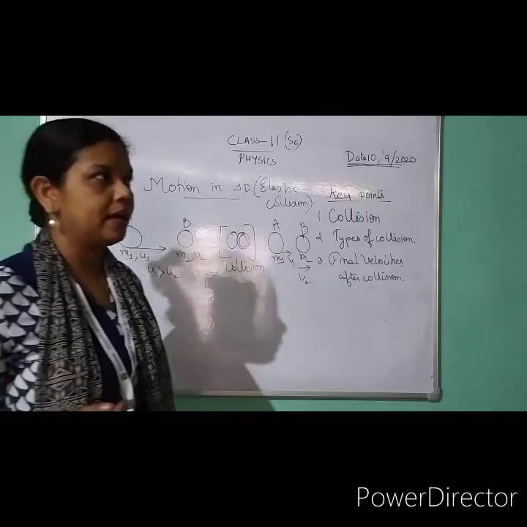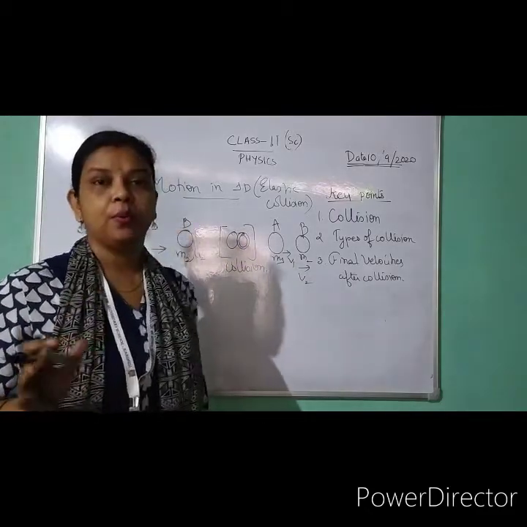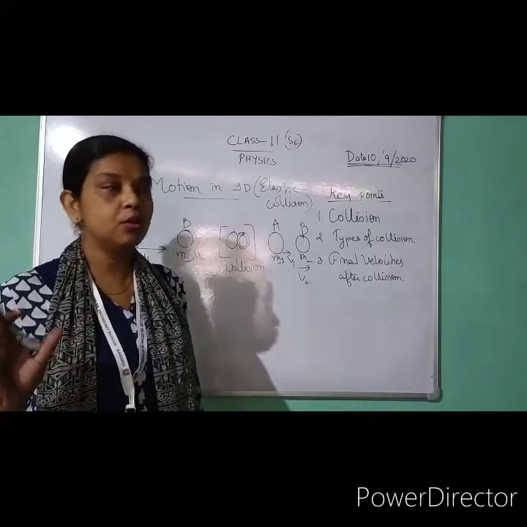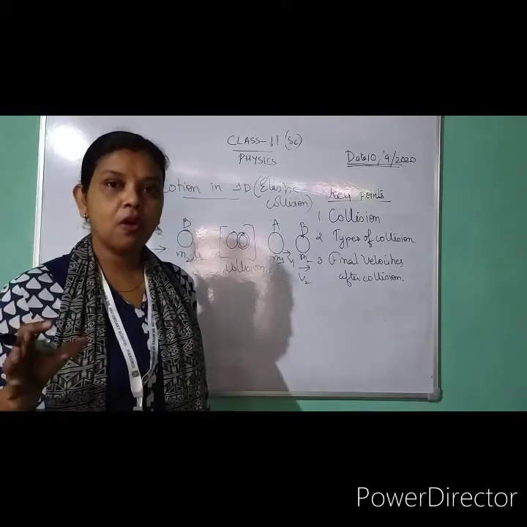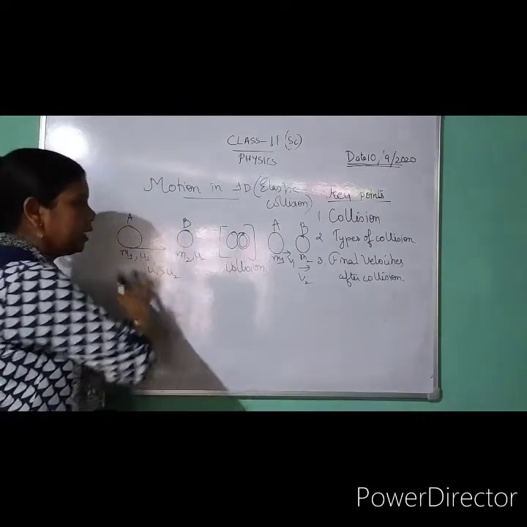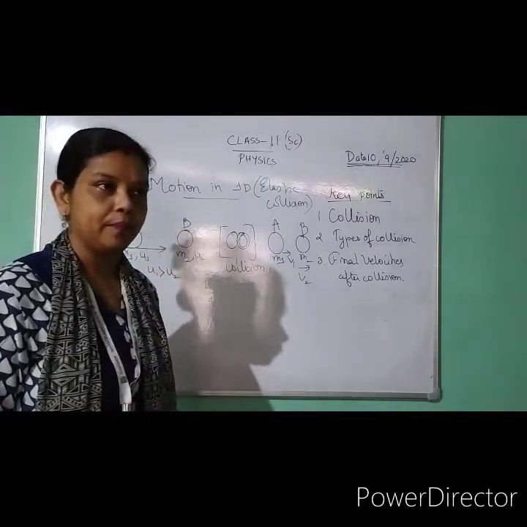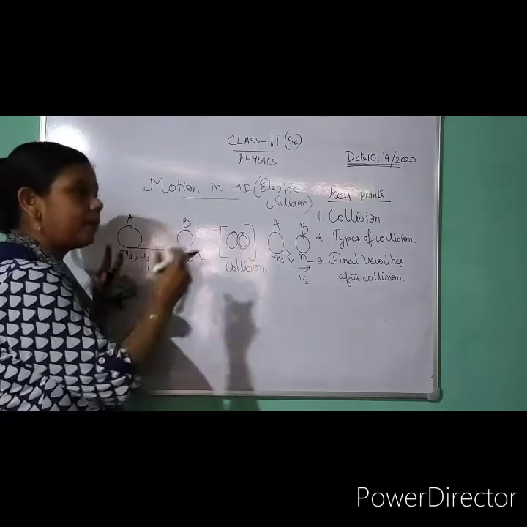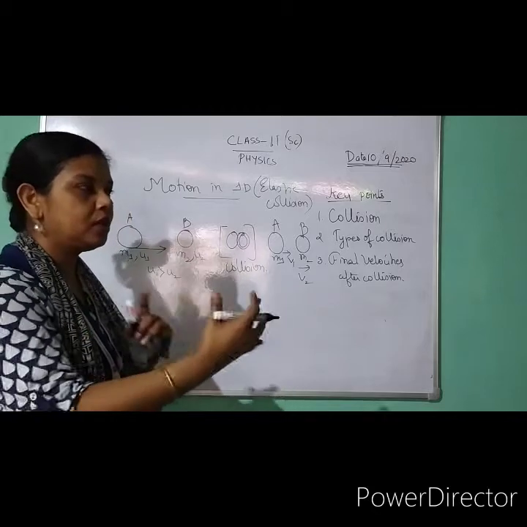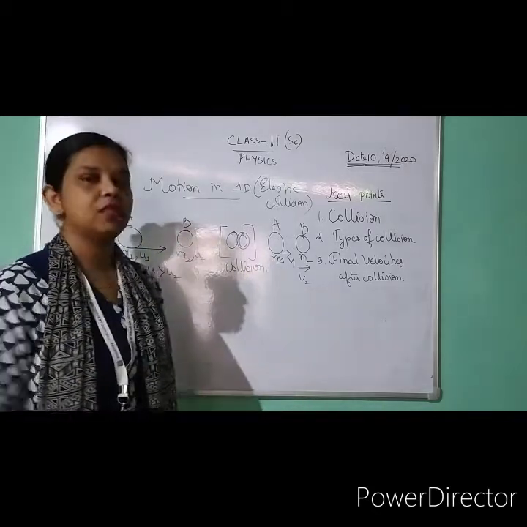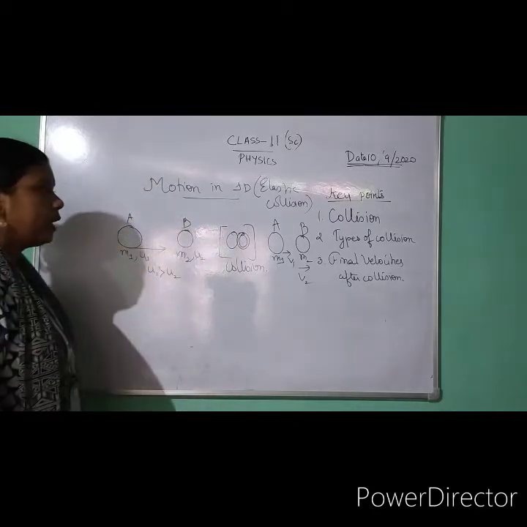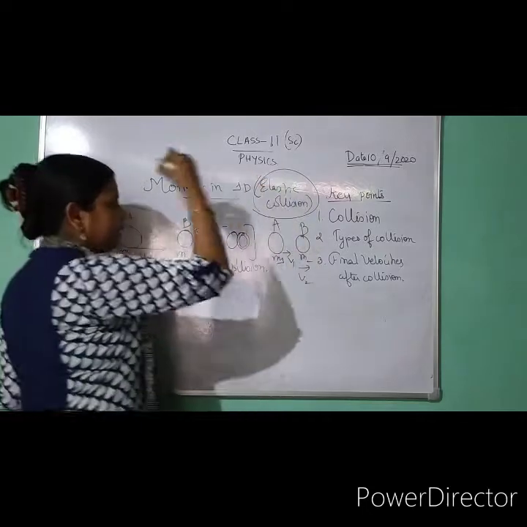So now students, my dear students, I know among you the maximum of you are very good. If I get the instruction, you can do it. So my first instruction is to make this diagram in your copy. That is, two bodies are there, separated by a certain distance, traveling with different velocities, they have a collision, and after that they are traveling with different velocities v1 and v2. Got it?